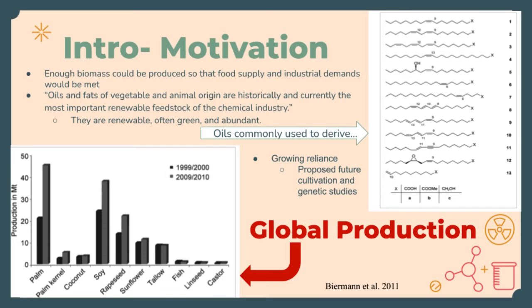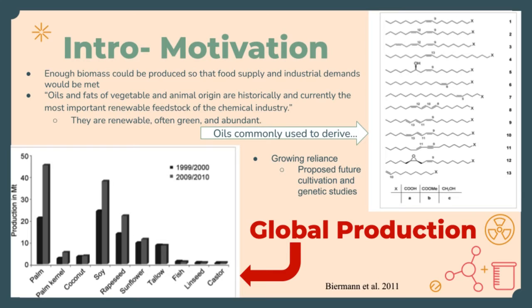According to a 2011 paper by Dr. Ursula Biermann, a food chemistry researcher at Hanover and Munich studying thermal addition reactions in unsaturated fatty compounds, there have been promising advances made in the last decade in synthesizing double-bonded and ring structures from plant-derived oils and oleochemicals. Biermann even claims that oils and fats of vegetable and plant origin are historically and currently the most important renewable feedstock of the chemical industry.